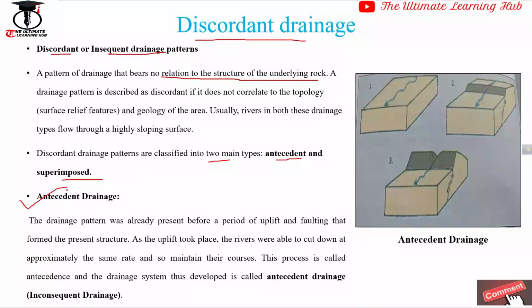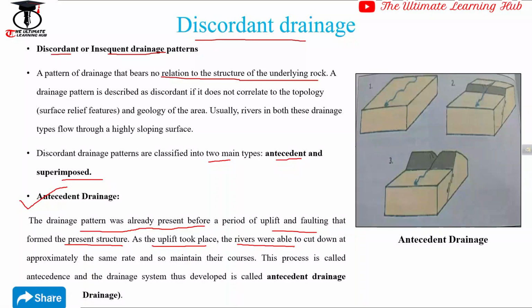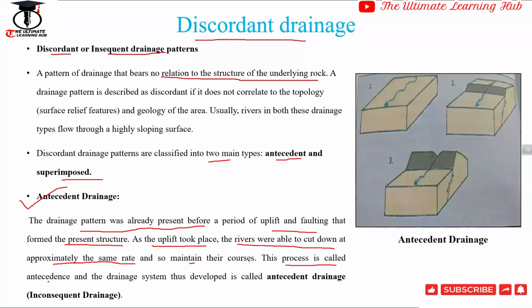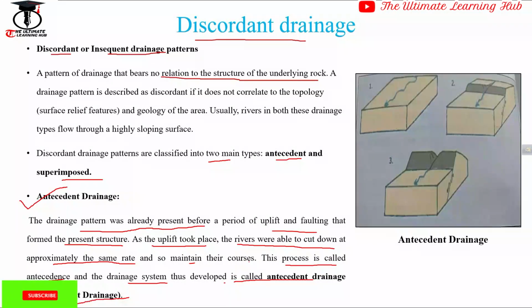If we talk about the antecedent drainage pattern, we can say this drainage pattern was already present before the upliftment or faulting that formed the present structure. As the uplift took place, the rivers were able to cut down at approximately the same rate to maintain their courses, and this process is called antecedent, and the drainage system thus developed is known as antecedent or inconsequent streams.